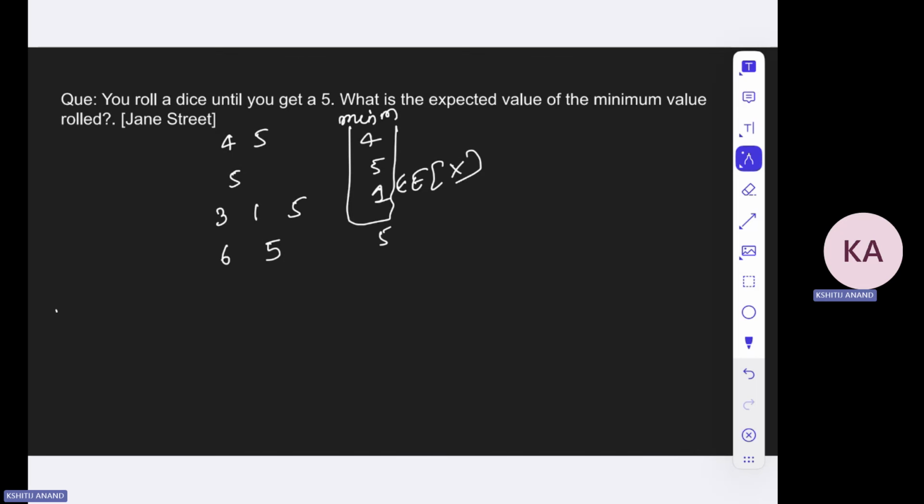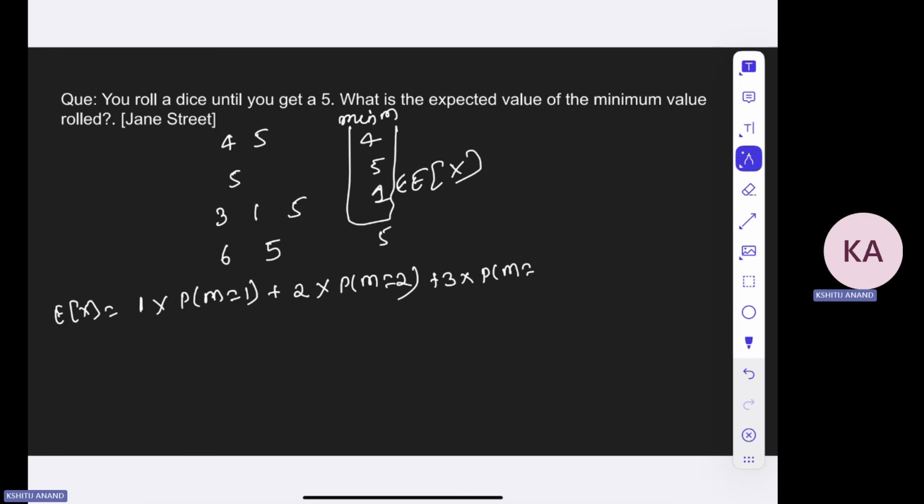So now what should be the expected minimum value? Okay, so I would like to do it like this. Let us say 1 is the minimum value, and then I will write the probability that m is 1, and then 2 is the minimum value, and the probability that m is 2. Then again 3 is the minimum value, and the probability that m is 3. And 4 into P(m = 4).